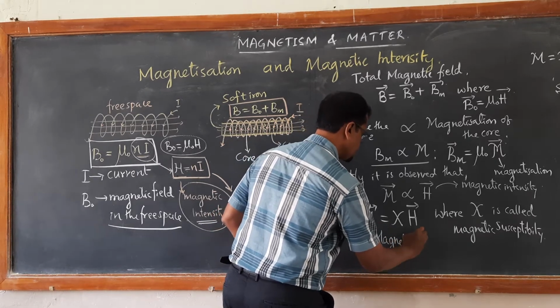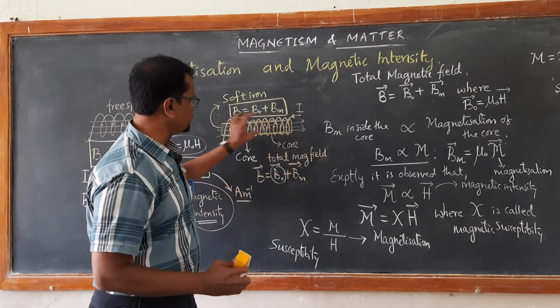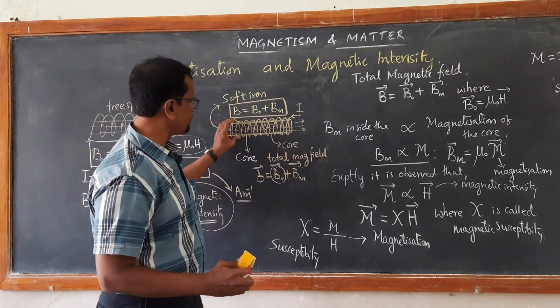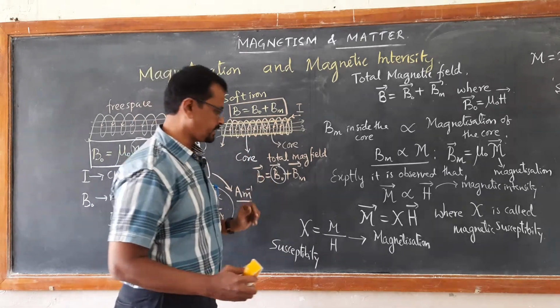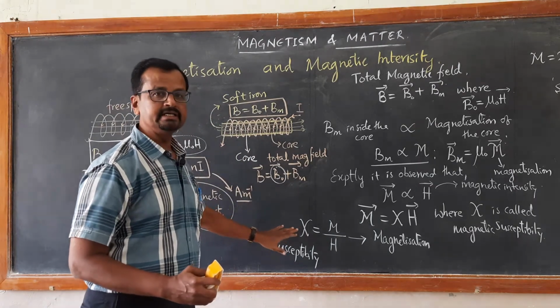It is a property of the core, the material that we are taking. How much extent it can get magnetized is dependent on its susceptibility.